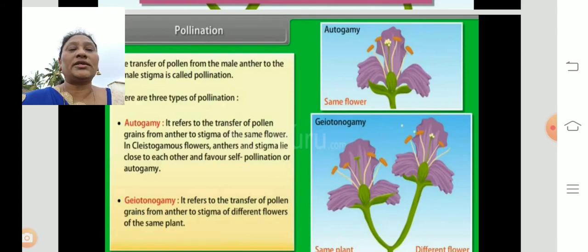Then what is geitonogamy? See, on one stem you can find two flowers. In geitonogamy, pollen grains are transferred from the anther to the stigma of different flowers of the same plant. Different flowers of the same plant, that is called geitonogamy.